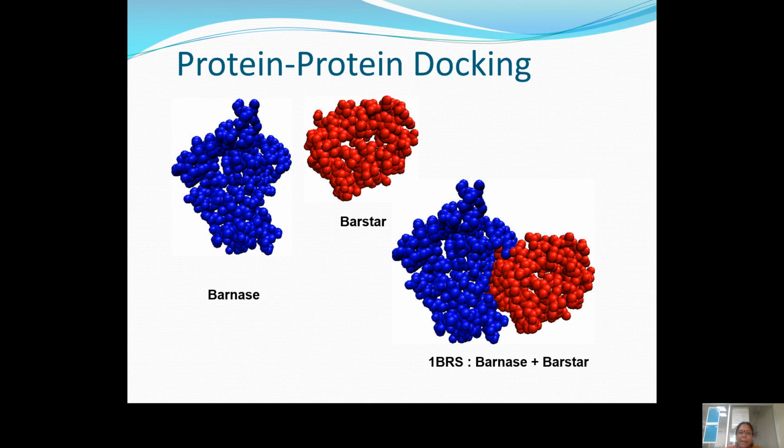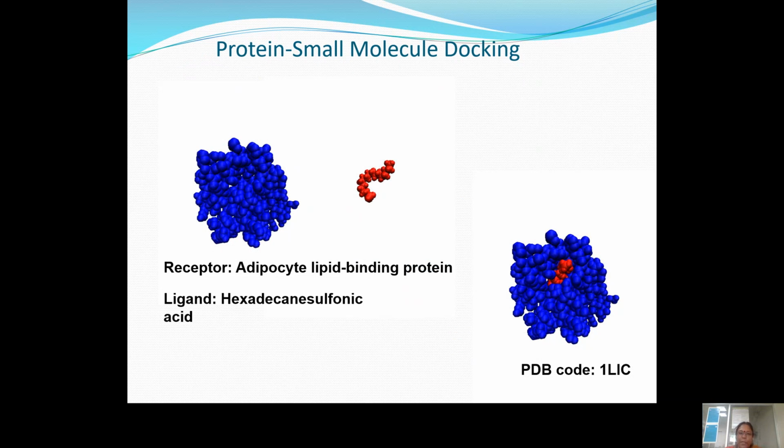So two types of docking can take place: protein-protein docking and protein-small molecule docking. This is a snapshot where you can see the receptor adipocyte lipid binding protein and the ligand hexadecanesulfonic acid. Here the small molecule ligand goes and binds in the inner part of the protein, where the ligand is bound to the receptor in a very efficient manner, which gives the results in a profitable manner.